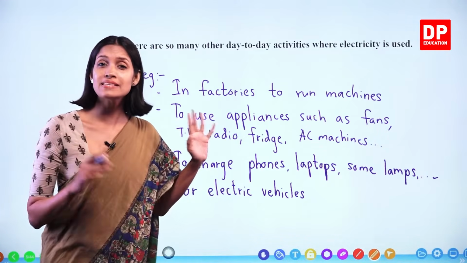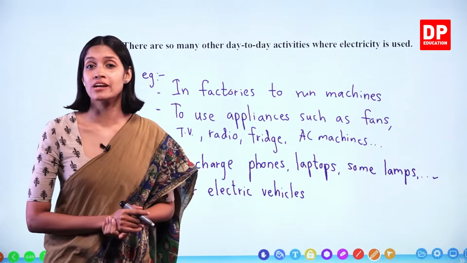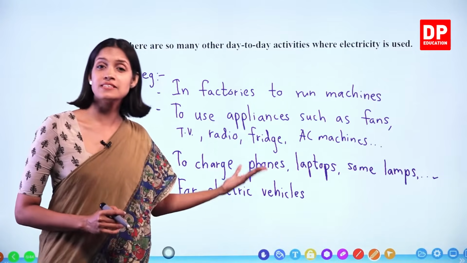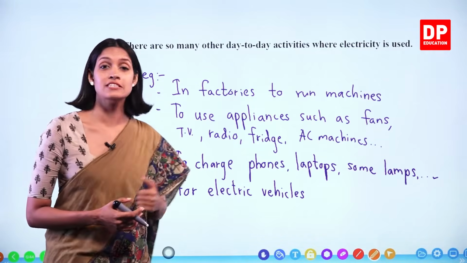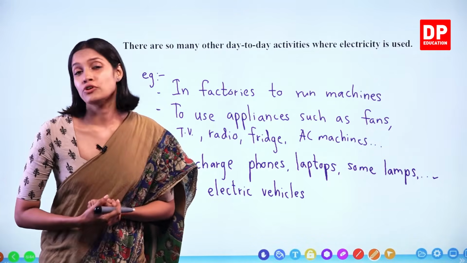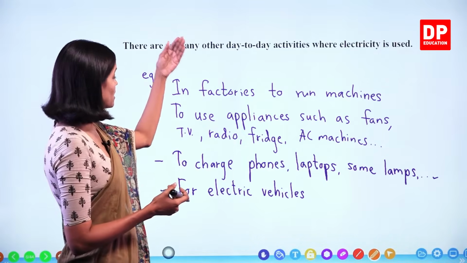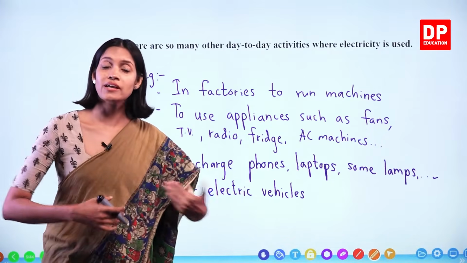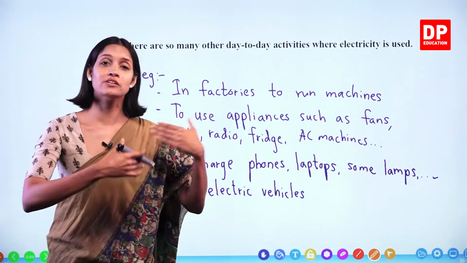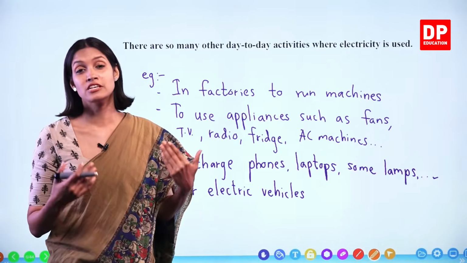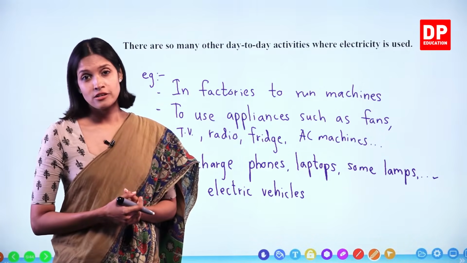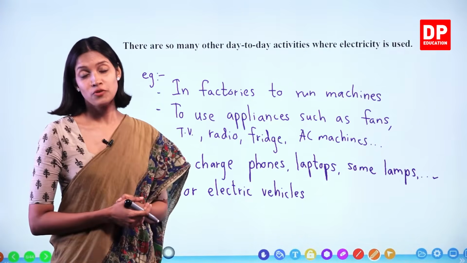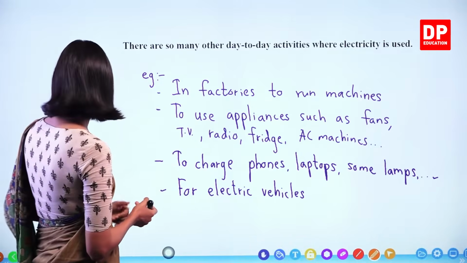These are only some of the instances in which we use electricity in our day-to-day lives. There are many other instances, even more than these, right? So you have to make a long list. I gave you only some examples, but you can look at your house, right? Look at the other places where electricity is used. So you can make a longer list than this. Okay? We'll move on to the next.